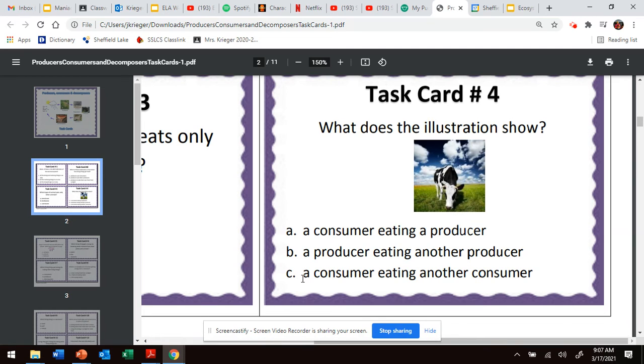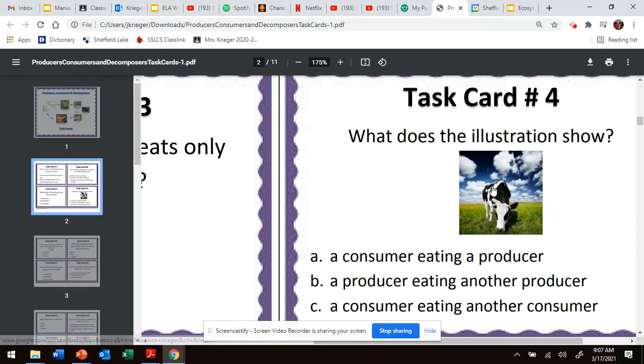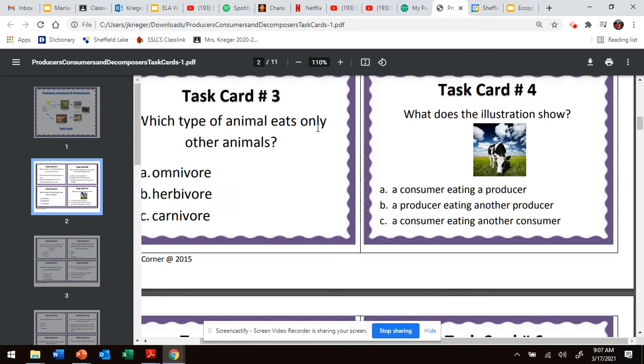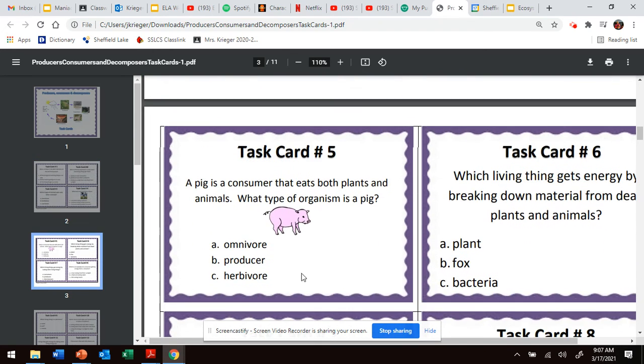Is it showing you a consumer eating another consumer? And it is a consumer eating a producer. The cow is eating the grass, which is a plant and a producer.